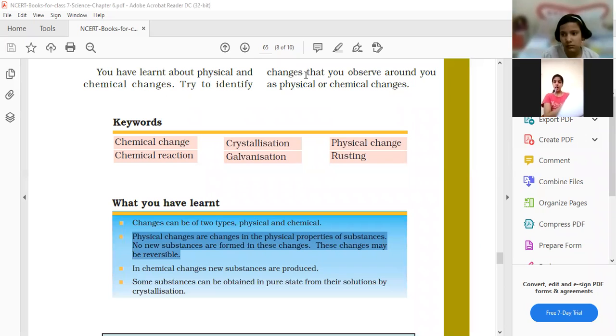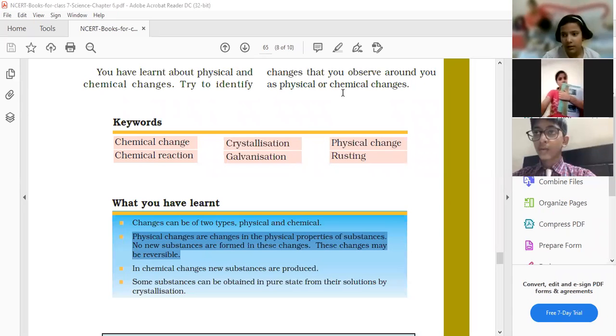Okay. Beta, can you tell the process of rusting? Ma'am, it is on page number 59. So, children, you can check page number 59. No, already this is given. Srajal, unmute. Explain the process of rusting again.